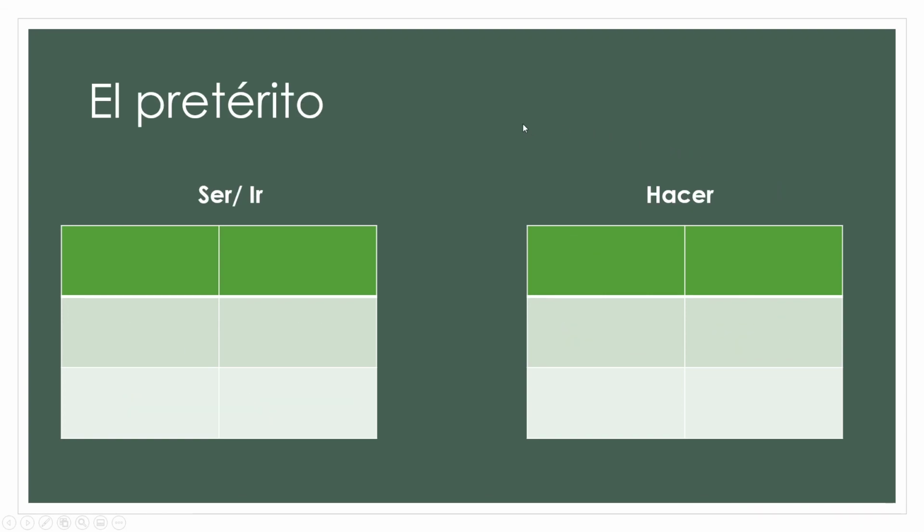We did ser and ir. Remember, they do the exact same thing. They're fun to say. Yo fui, tú fuiste, ella usted fue, nosotros fuimos, vosotros fuisteis, ellos ustedes fueron. Muy bien.